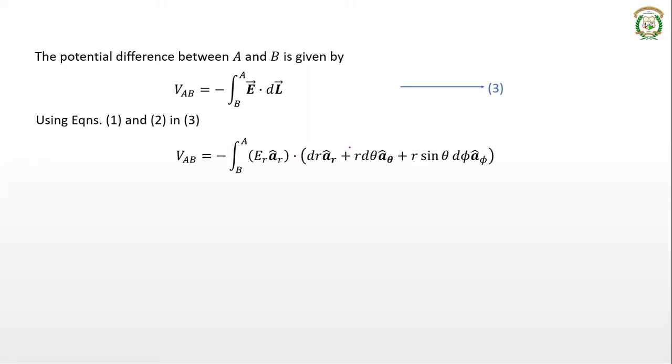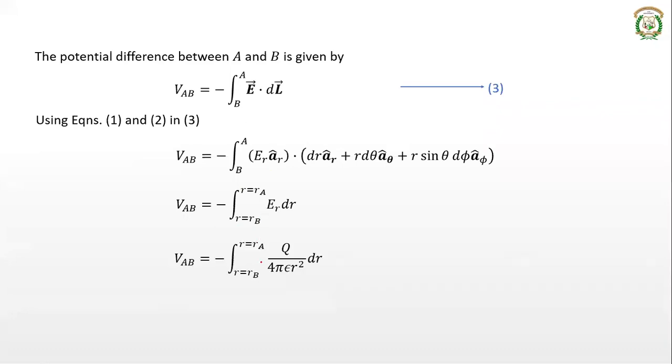Since there is only the a_r component, only the a_r components will remain. The a_θ and a_φ components in E are 0, that's why they will be 0. So what remains is E_r into dr, that's all. That's why it is minus integration of E_r into dr from points B to A. Since it is with respect to r, at the point B the radial distance is r_B, and at the point A the radial distance is r_A. That's why we take the lower and upper limits of the integration as r_B and r_A.